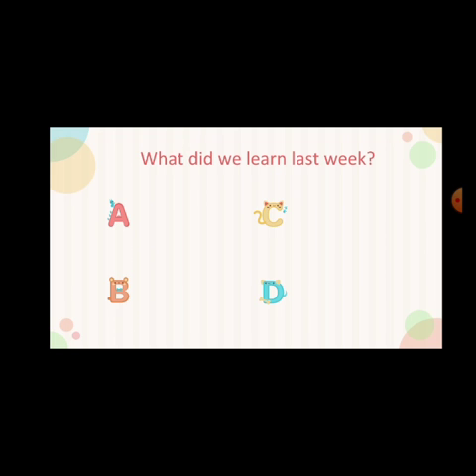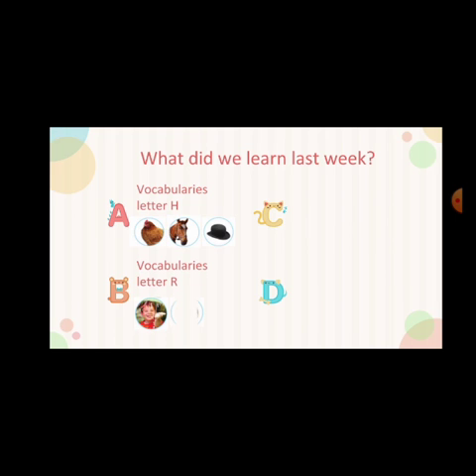What did we learn last week? We learned vocabularies with letter H. There were hen, horse, and hat, and vocabularies with letter R. There were rain, ring, and rabbit.